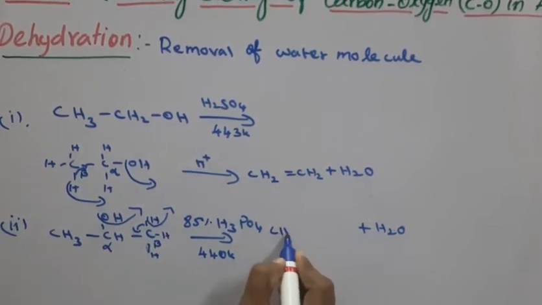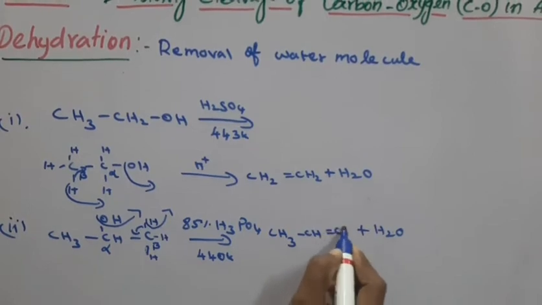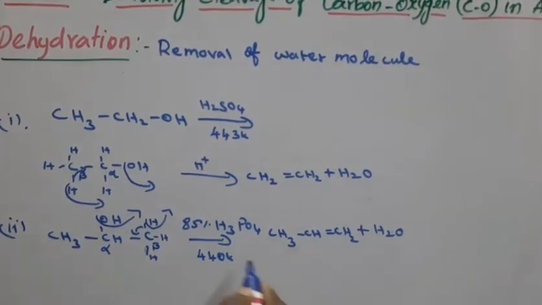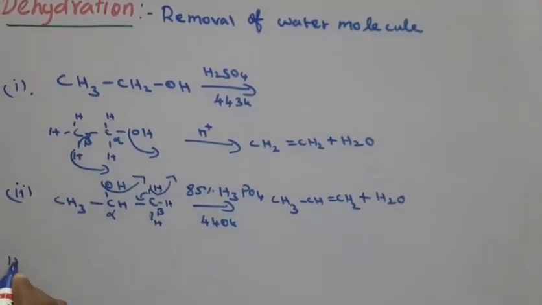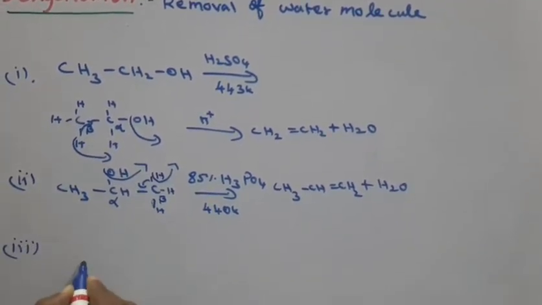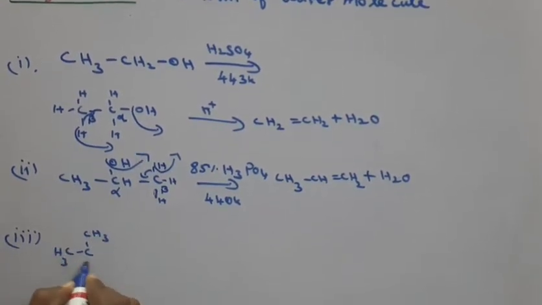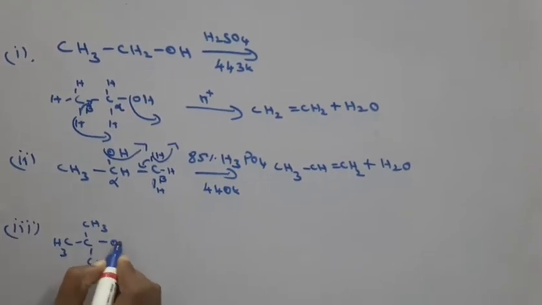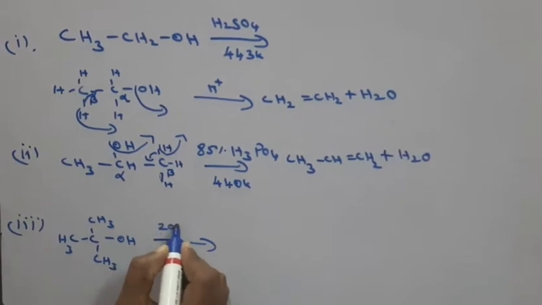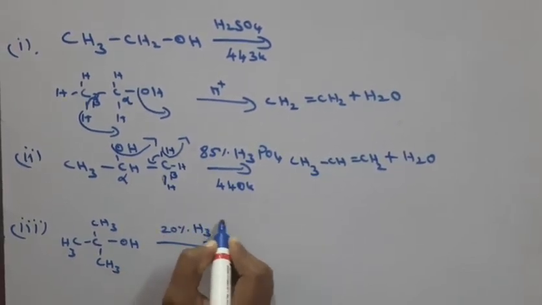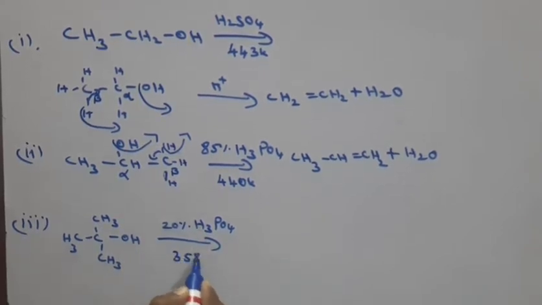So what do you get? CH3-CH=CH2, which is your alkene. This is mild. The same thing happens with a tertiary alcohol: (CH3)3C-OH, a tertiary alcohol, in the presence of 20% H3PO4, phosphoric acid, at 358 Kelvin.